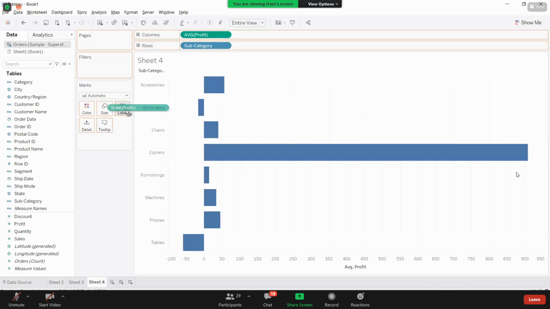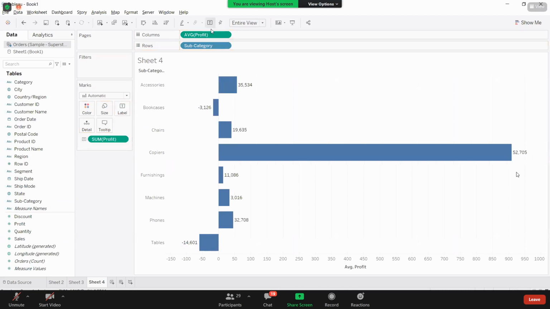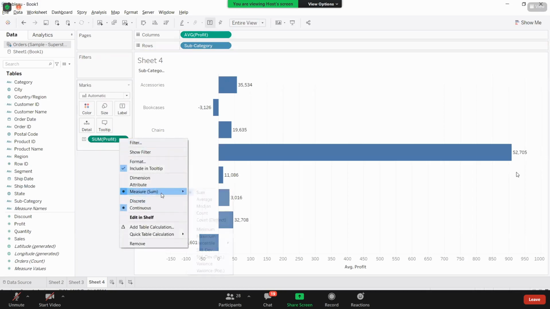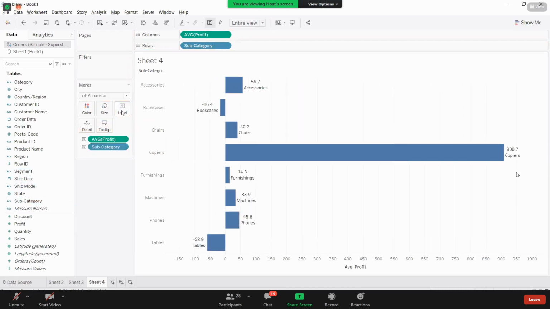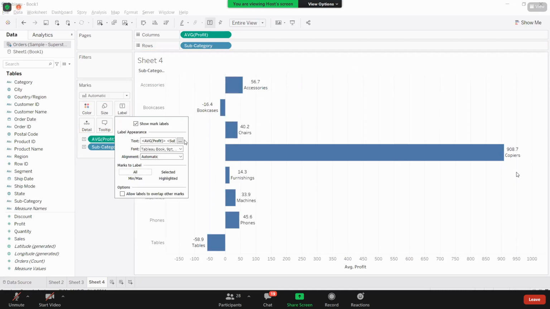Even when I bring profit here, as you had taken average of profit in the view, it will not change to average by itself. Again, you need to right click on this and take average. Now you are getting the average label here. Along with this, you need the subcategory name also. Just bring subcategory name. I want to place them next to each other, not one below the other.